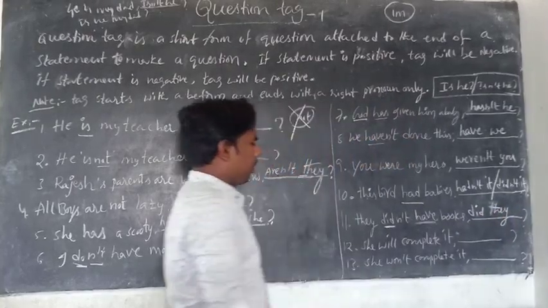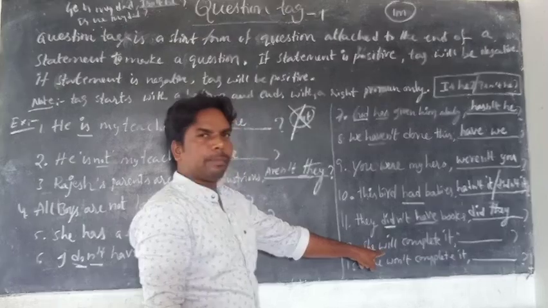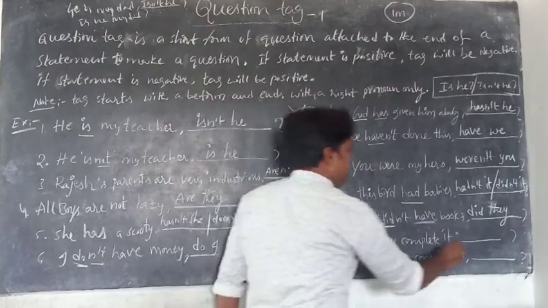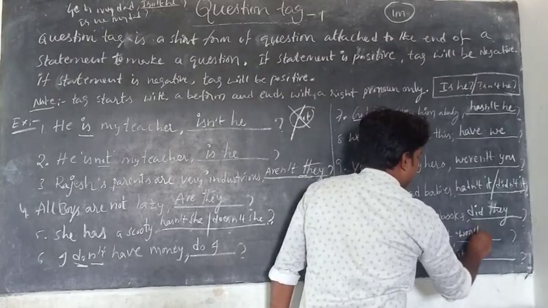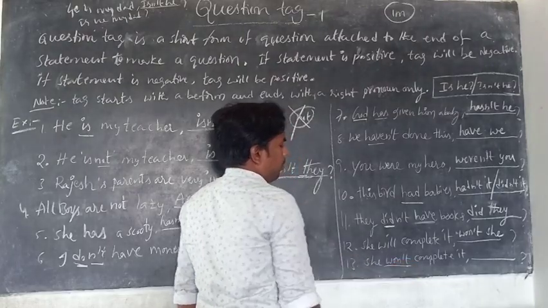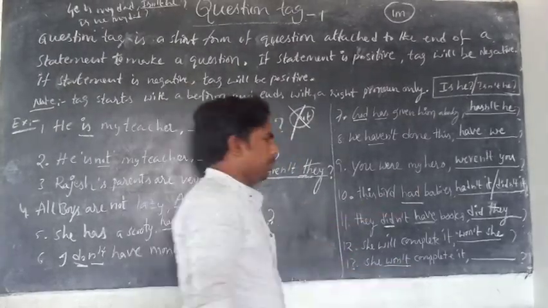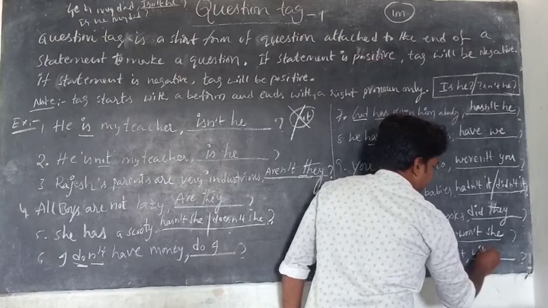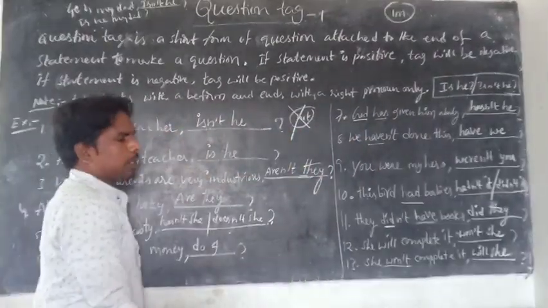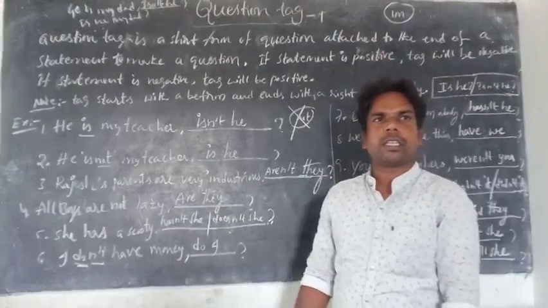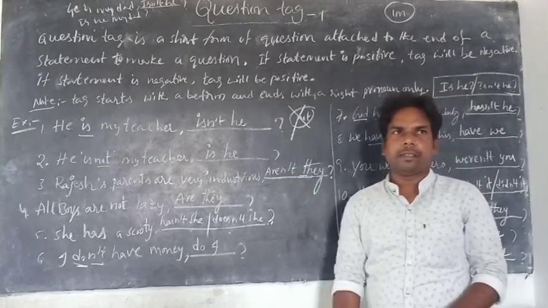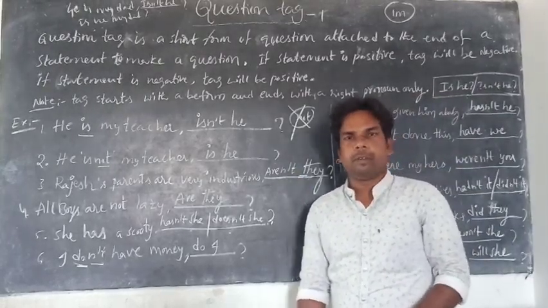Simple future: will becomes won't in negative form. Won't see, here won't is negative. The positive one is will see. Is question tag clear? This is the first session. In the next session I will explain the difficulties in question tags. Thank you very much. We will meet in the next session.